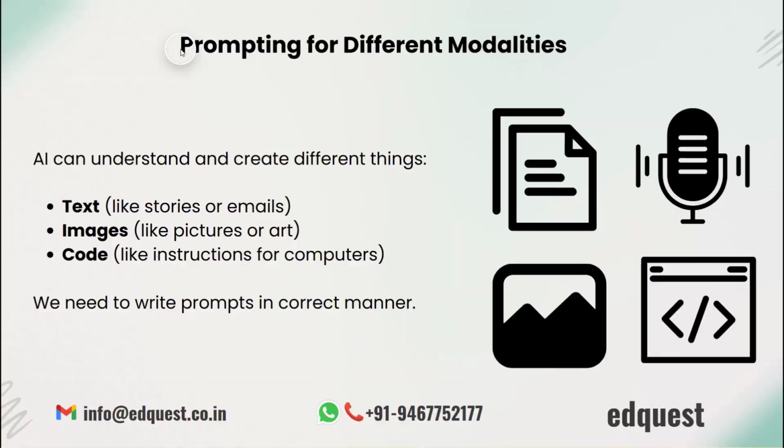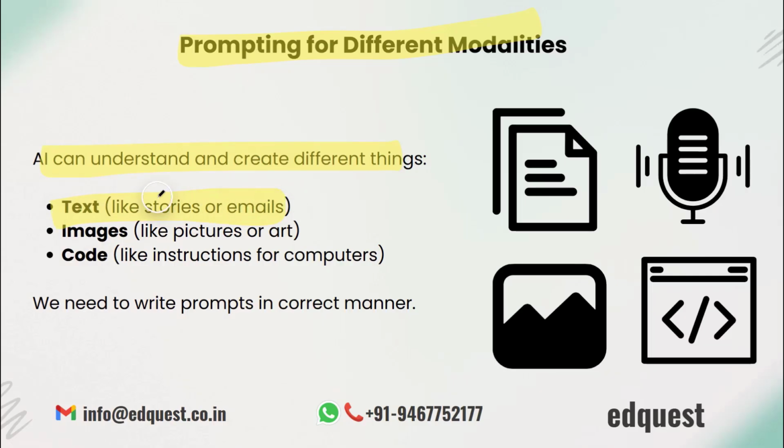In this video, we will be covering prompting for different modalities. AI is not just about answering questions, it can create amazing things too. It can write text like a short story about a flying elephant, a professional email, or even a blog post about your favorite food. It can generate images like a painting of a sunset on Mars, a cartoon character, or a realistic photo of a city that doesn't exist.